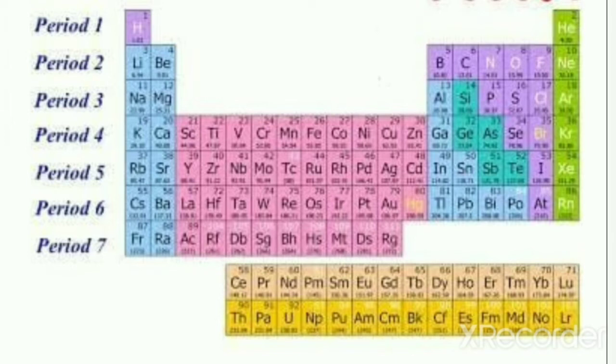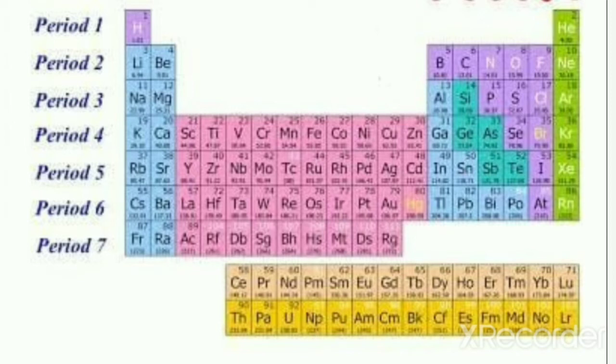Now take the fourth period. It has 18 elements starting from potassium to krypton. Now consider the fifth period. It also has 18 elements starting from rubidium to xenon. Now consider the sixth period. It has 32 elements: cesium, barium, lanthanum.